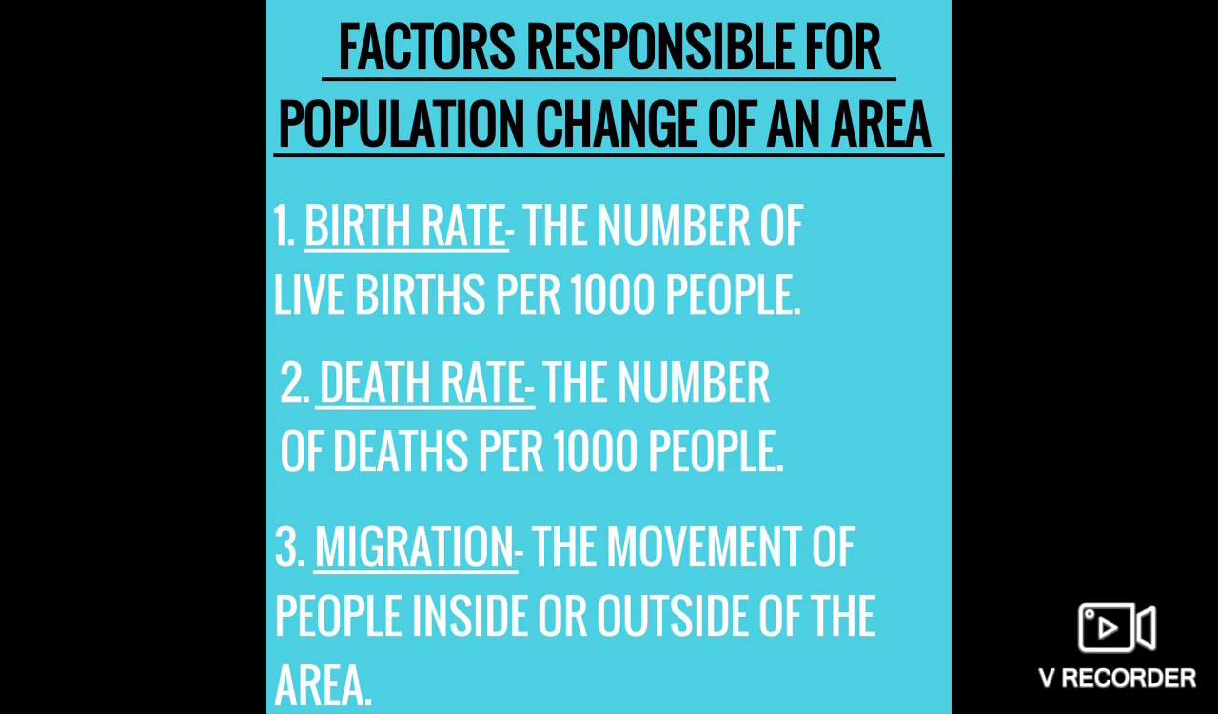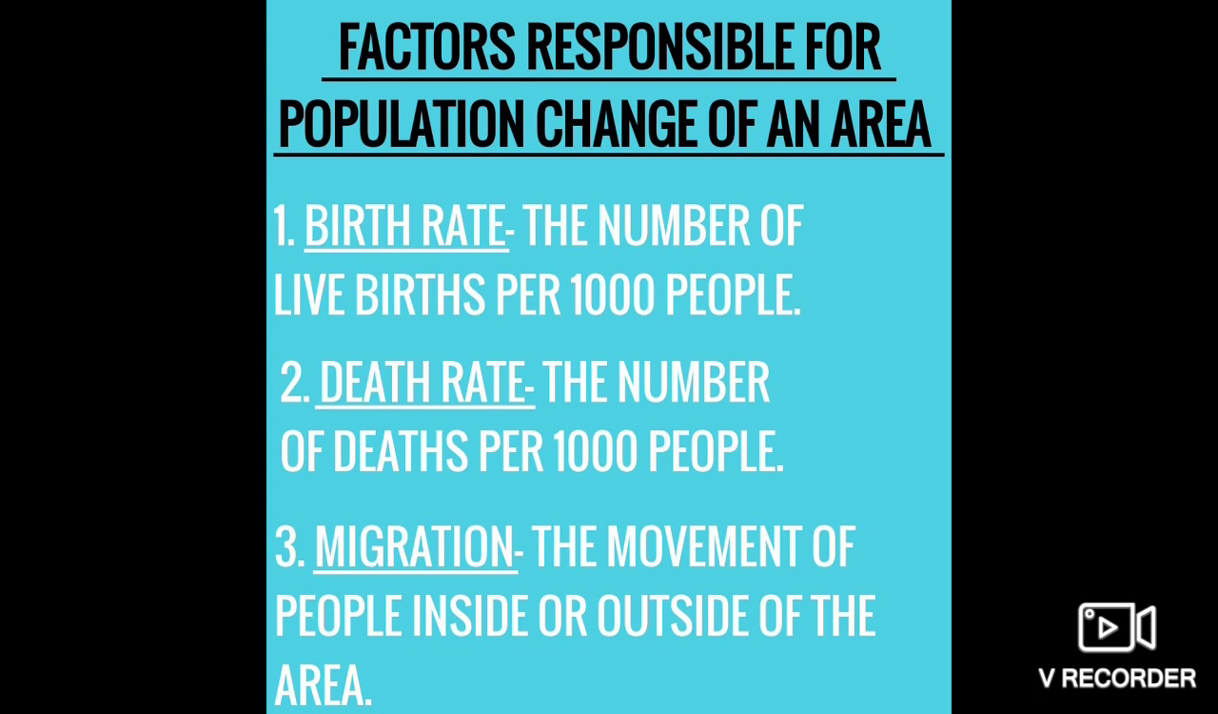This is population change. The factors which actually change the population are the birth rate, death rate, and migration. Birth rate. What is birth rate? The number of live births per 1,000 people. The babies born in 1,000 people, right? This is known as birth rate.